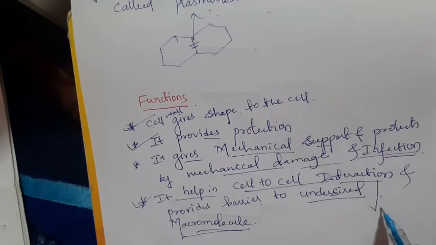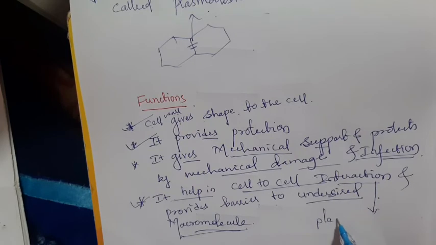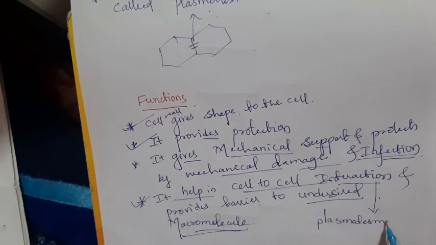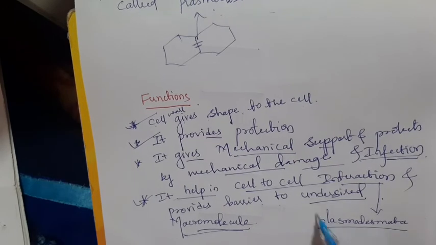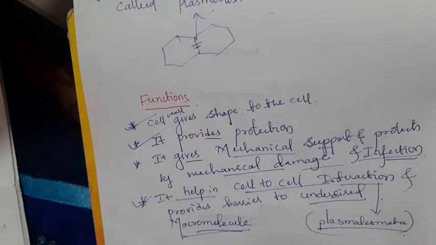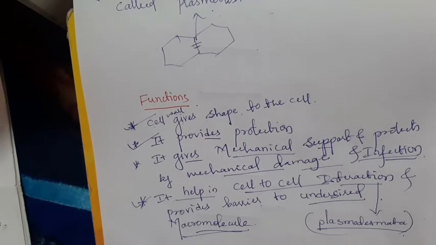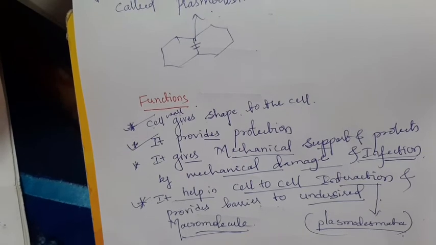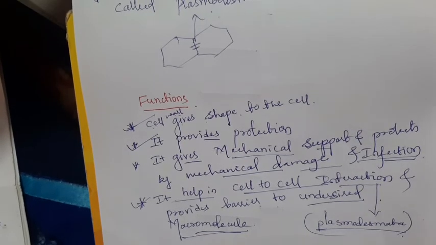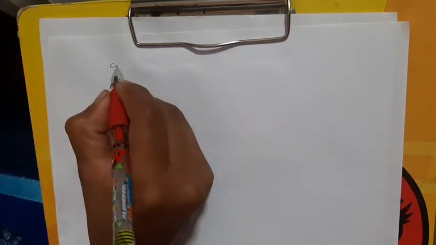Remember, this cell to cell interaction is only through the plasmodesmata. It also acts as a barrier to undesired macromolecules. Next, after the plasma membrane and cell wall, the next topic is the cytoplasm.